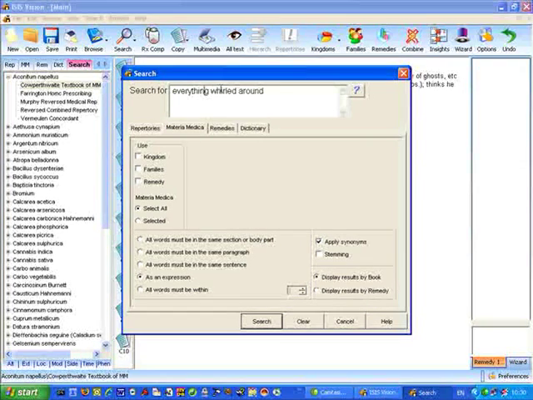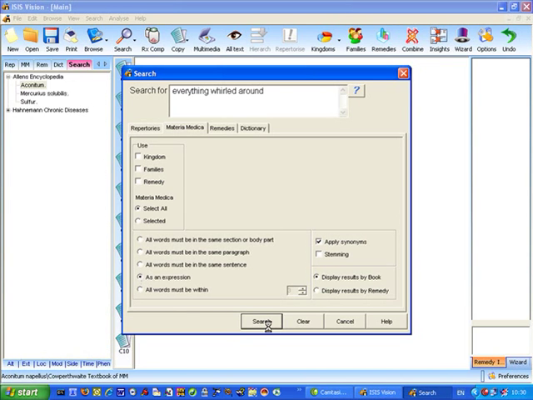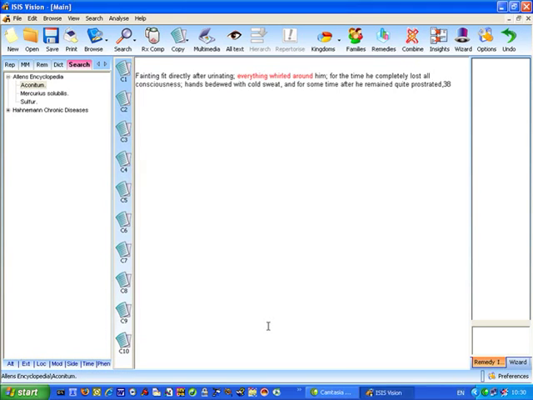So all you do is type the words, click find as an expression and click search, and ISIS Vision will immediately show you in the Explorer tree the books and the remedies that have that expression exactly in the text as you type it. To be exact, it has to be spelt the same way, and the words have to be in exactly the same order because it's an expression.